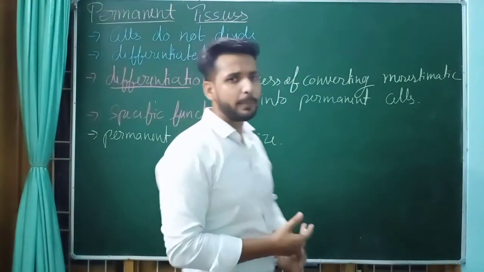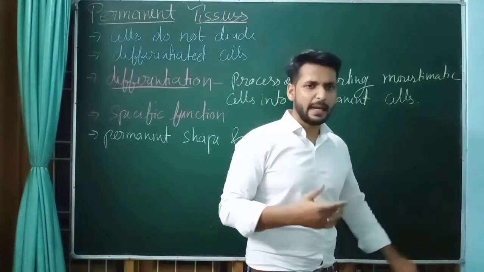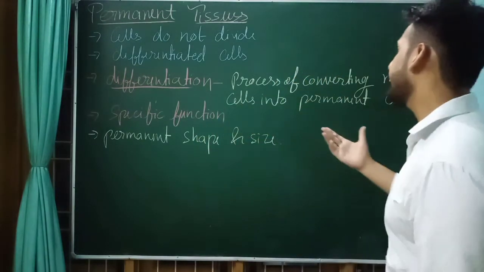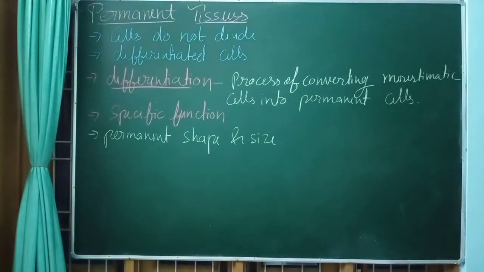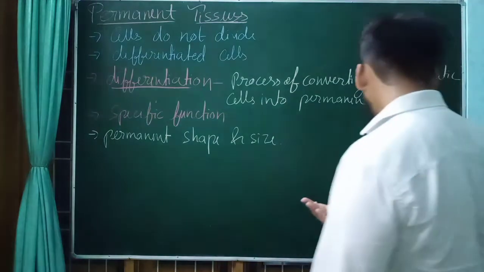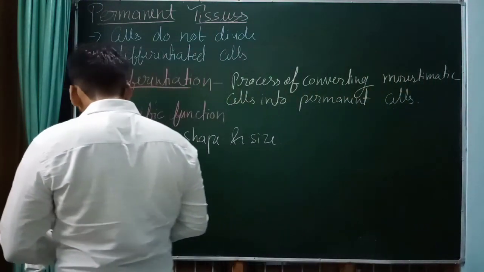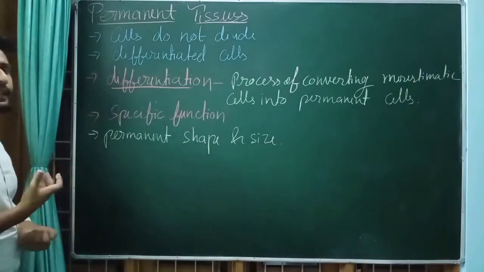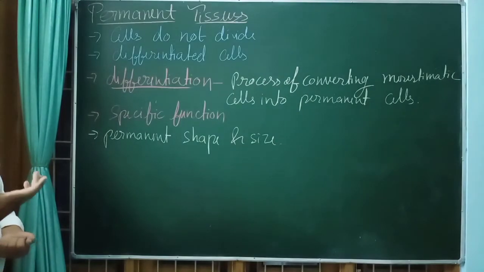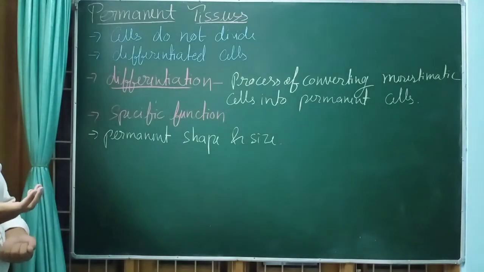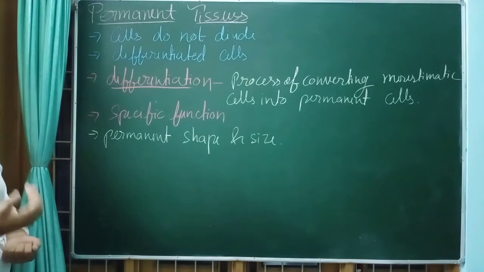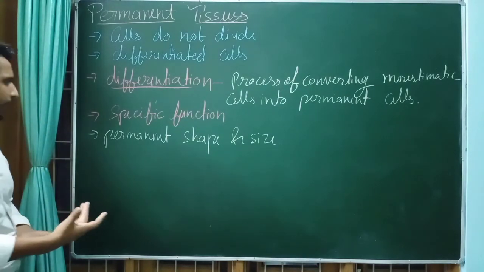These cells have permanent shape and size, that's why they are known as permanent tissues. Got it? Next, in these cells, metabolic activity is relatively low in comparison to meristematic tissues, right?